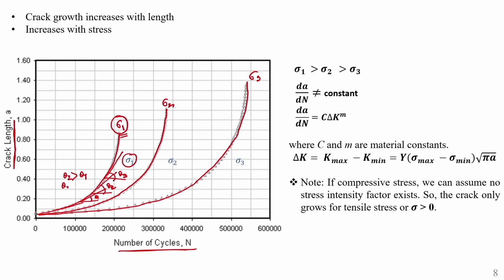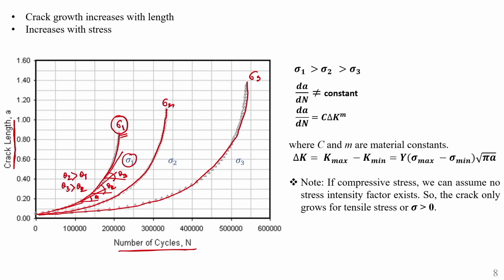Here theta 3 is greater than theta 2. So, you see this slope is also increasing. That means crack propagation rate increases with increase in the number of cycles, that you can also observe from here. Okay. So, what you can observe from this relationship is that for a particular stress value or stress amplitude,